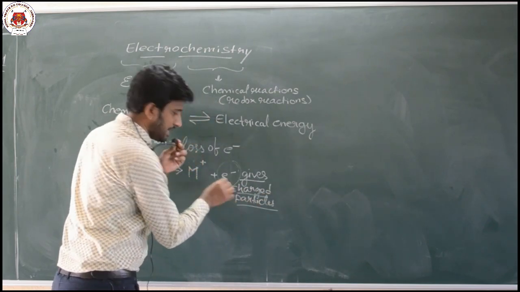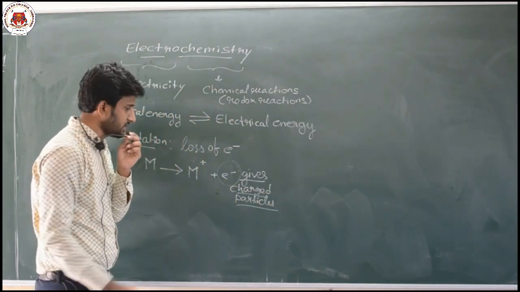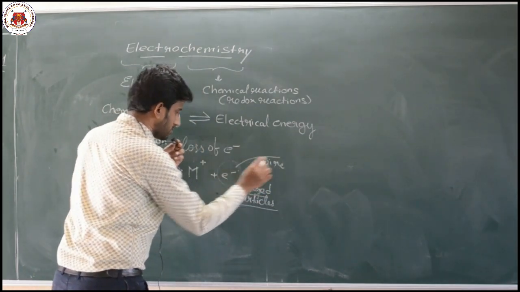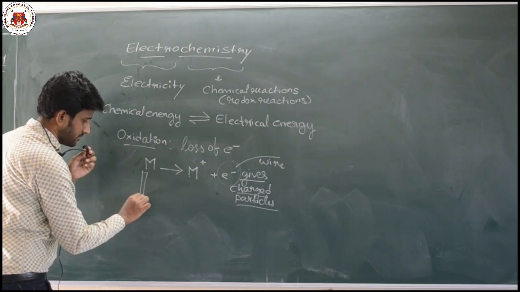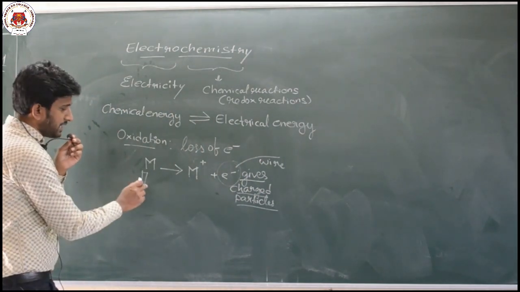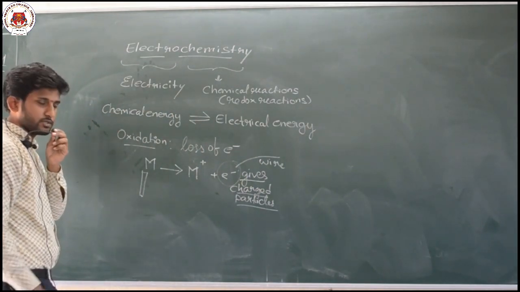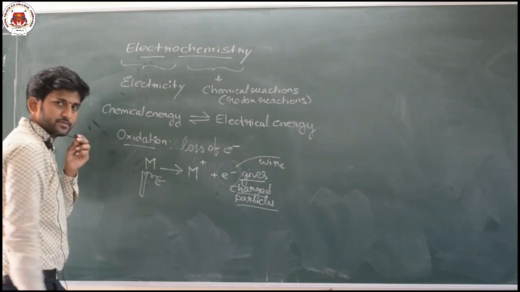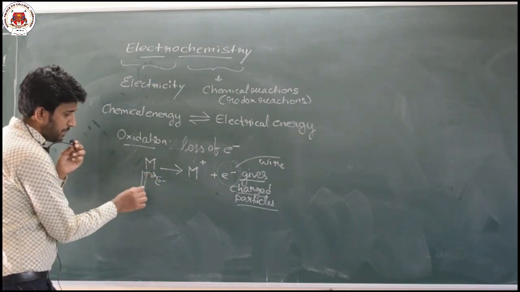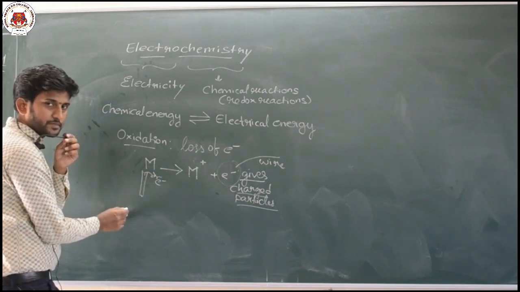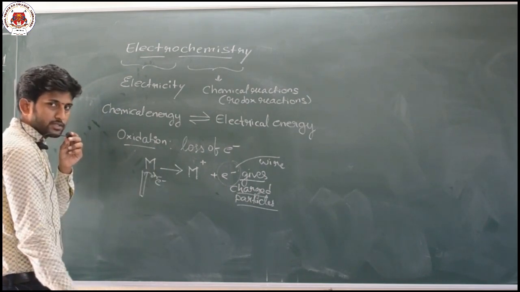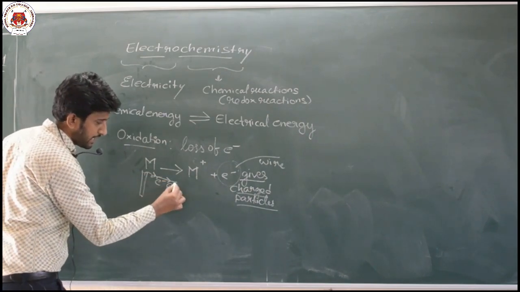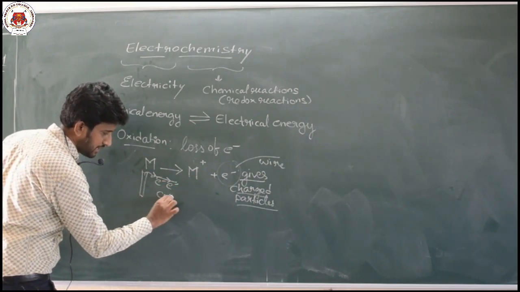Now, if these electrons are moving through a wire, let us assume you have taken a metal rod and this metal rod is undergoing oxidation. So the electrons from the metal rod are moving outside of the rod because the metal is undergoing oxidation. It is giving out electrons. Now this flowing of electrons is nothing but current.